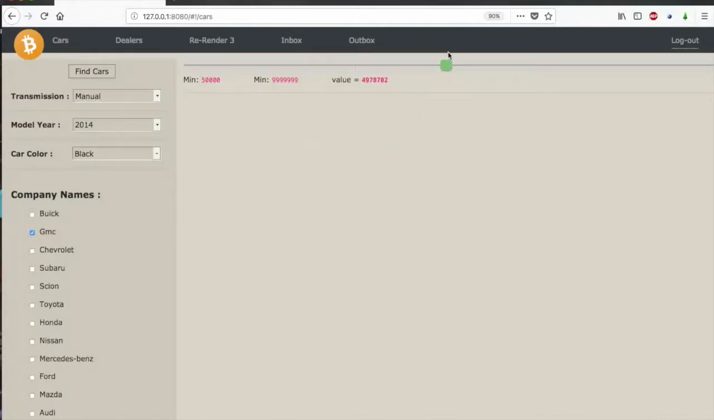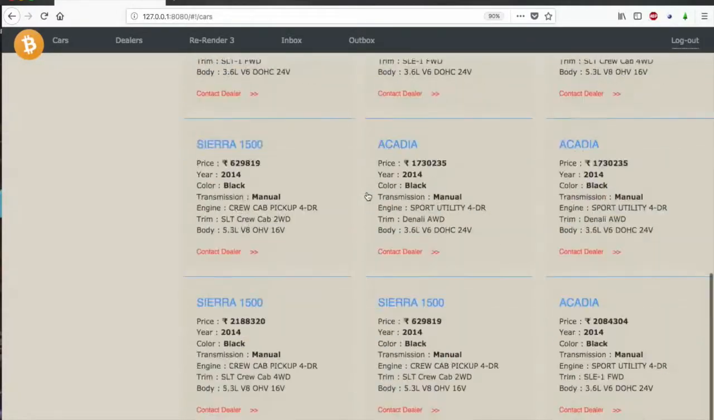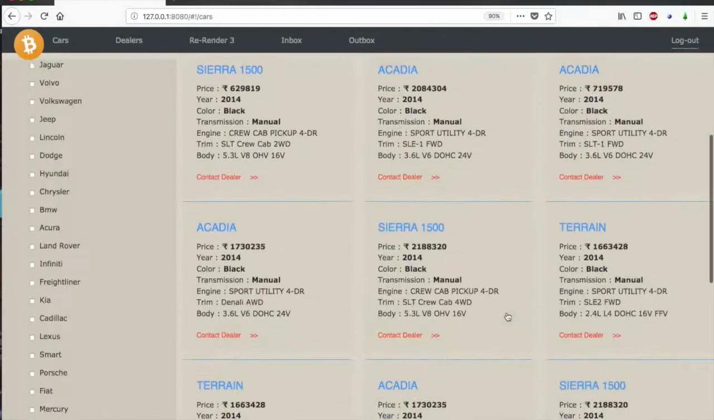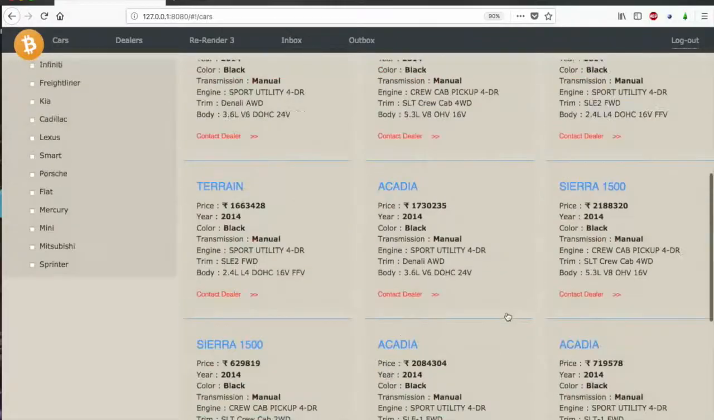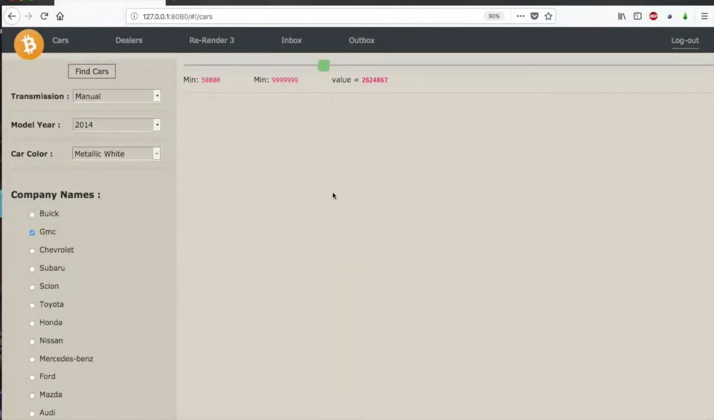So now let me show you guys. Suppose I need a manual, and let's choose GMC and go to find cars. So these are all the cars that we have, and we have all the model names on the top and their prices, year, color, and their transmission. So we have all these cars. Suppose I choose metallic white and I do find.